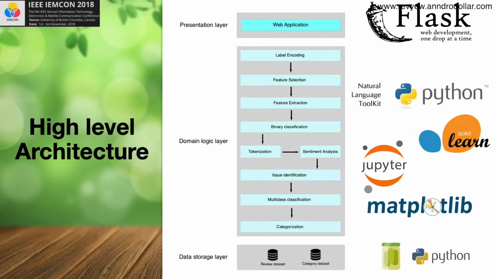Having a look at the high-level architecture of my system, the system has a 3-tier architecture and the presentation layer contains the web application which I developed using Flask along with Python. The domain logic layer contains the logic of the solution, and here I will be using NLTK along with Python as it is one of the best available languages for machine learning and natural language processing projects. I will also be using libraries such as scikit-learn and matplotlib to build the backend functionality of my system, and the data storage layer will contain the datasets used for my project, which were mainly handled using pandas, and the data storage was done using pickles.